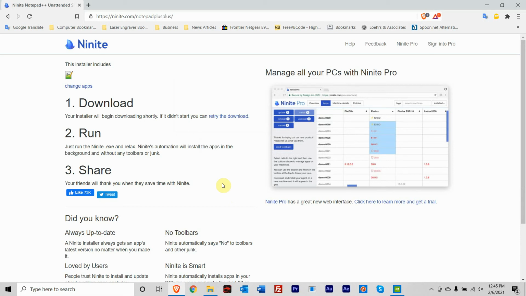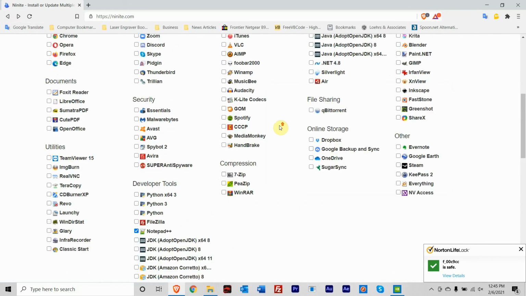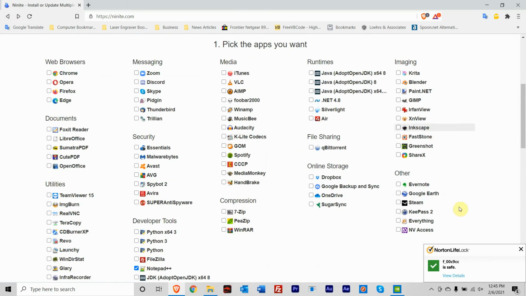So, this is actually one of those websites that you should be having in your bookmarks. If you need something from Ninite, something simple, just something on here that's easy.